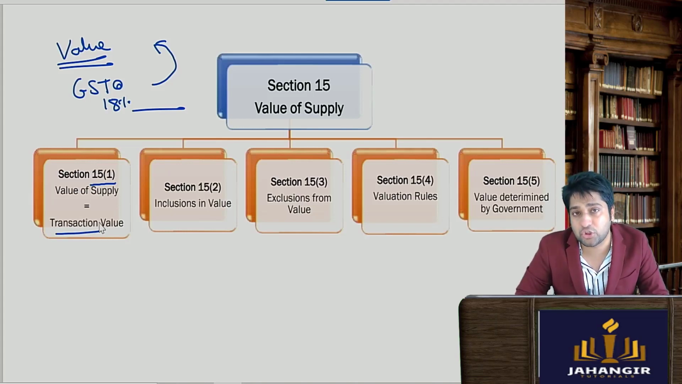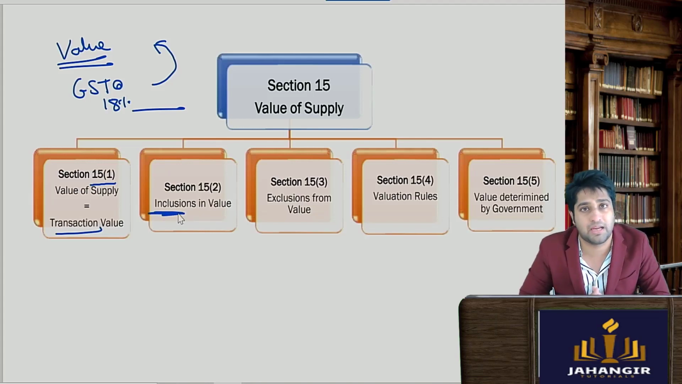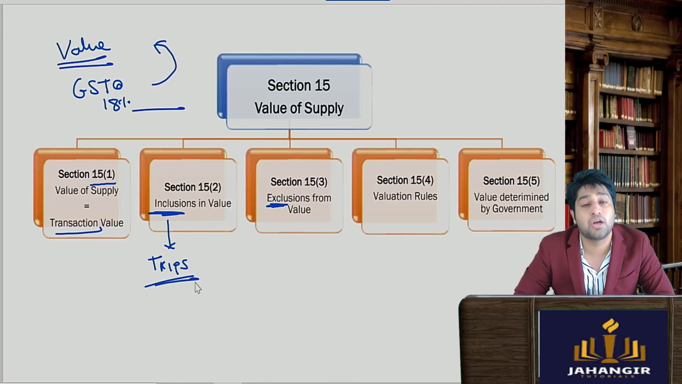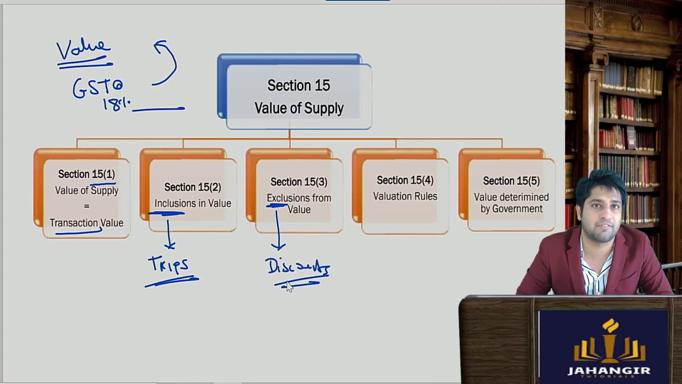Section 15 subsection 2 and 3 talk of a few adjustments that will be made in the value of supply. Section 15 subsection 2 talks about what all will be included in the value of supply, and section 15 subsection 3 will talk about what all is excluded from the value of supply. In the inclusions, if you refer to the previous video, you will realize that there is something called TRIPS, a code word which I had said. All these 5 things will be included in the value of supply, and what is excluded is the discount element.